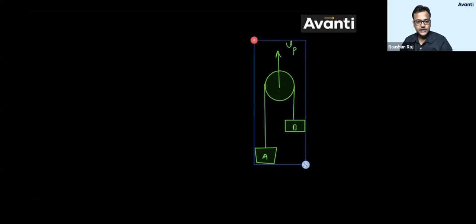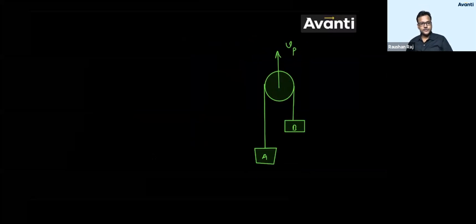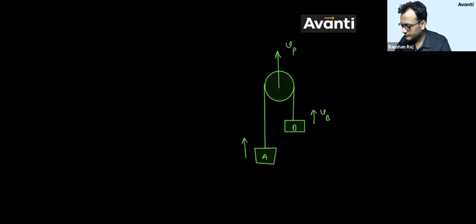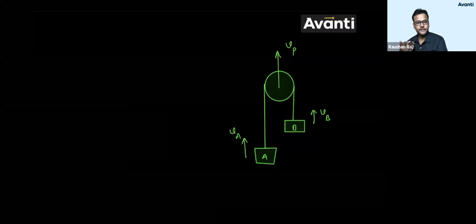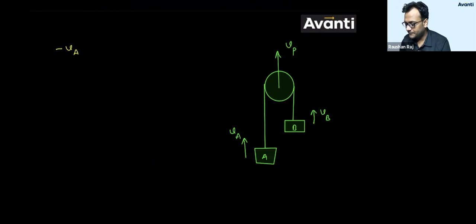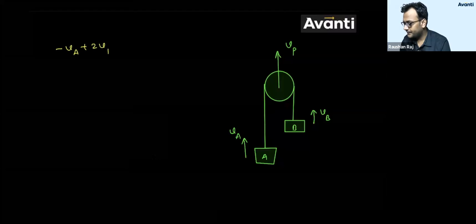Okay, so few of you have answered VP. Correct, बच्चा. Vishwa, you are correct. देखो, what I am going to do, I am going to consider both of them are going up. I am considering both of them are going along with VP. मैंने क्या assume किया? Both of them are going along with VP. So can I write at this point that this minus VA plus 2VP minus VB will be 0.